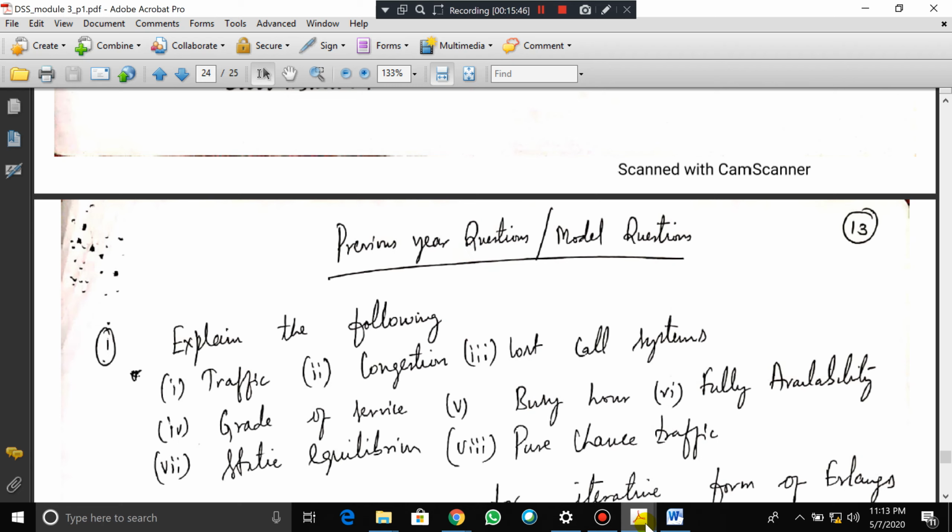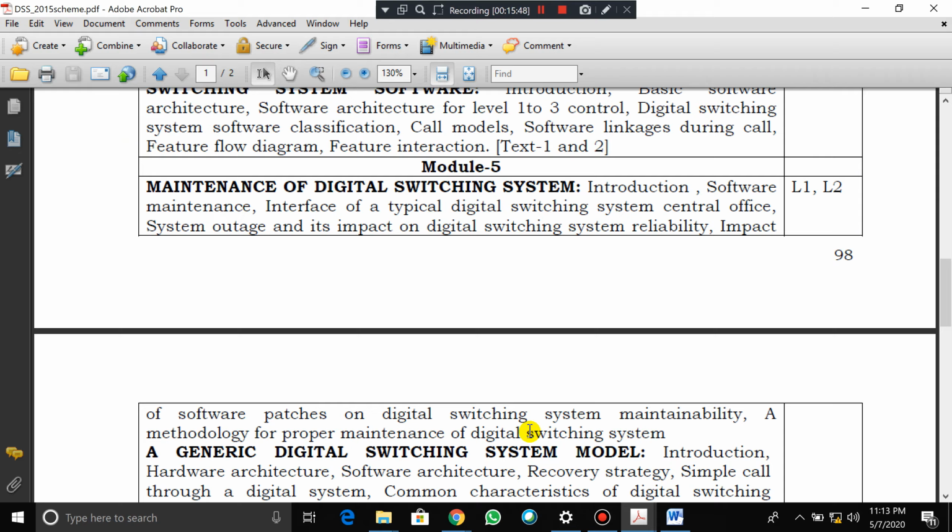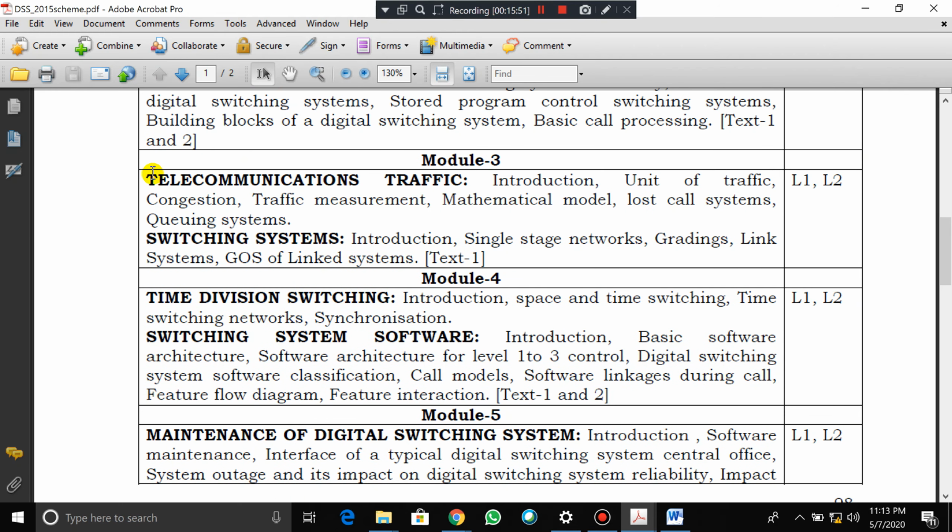Now if you consider the syllabus, we have already completed this much, so we are left with only this much in this whole subject. If you complete this much, it is done, right? Switching system, we'll discuss from the next class.